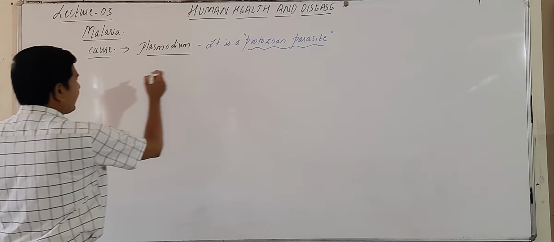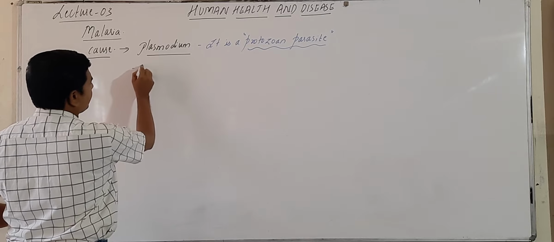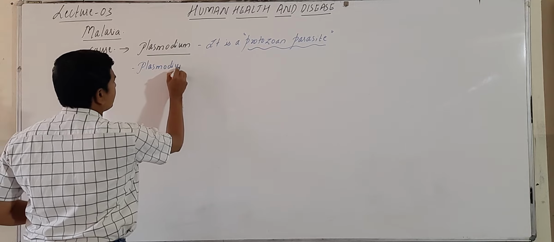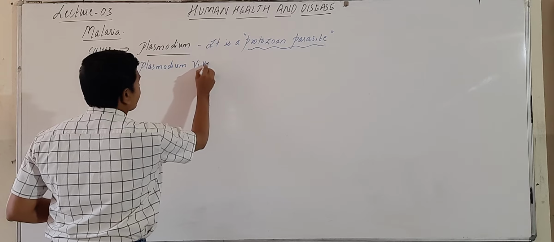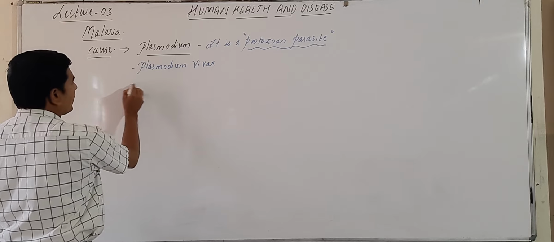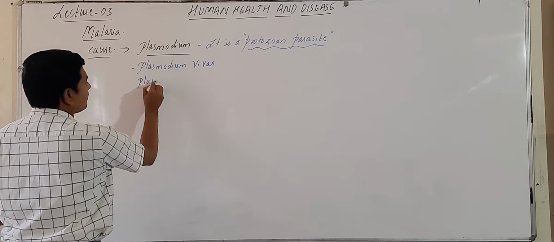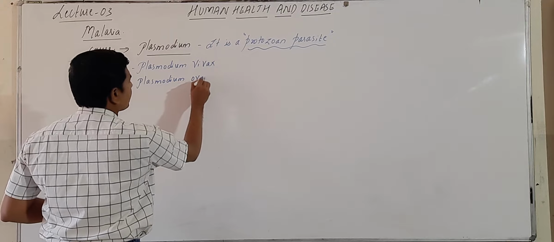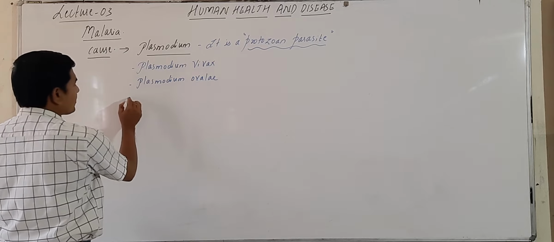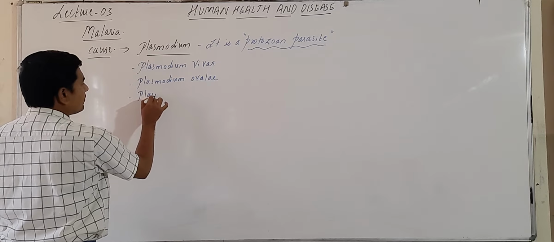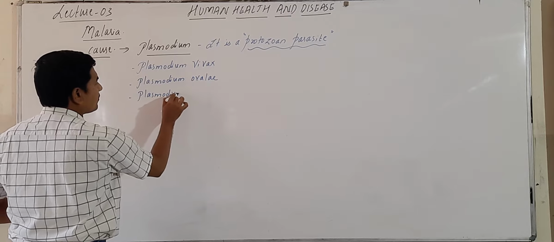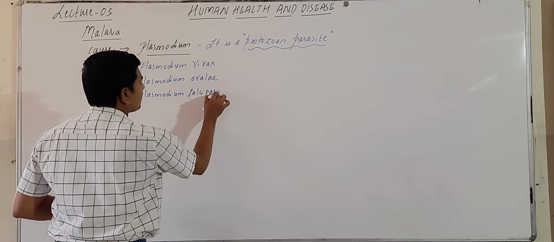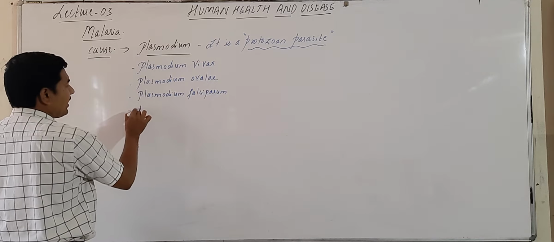Those species include Plasmodium vivax, Plasmodium ovale, Plasmodium falciparum, and Plasmodium malariae.